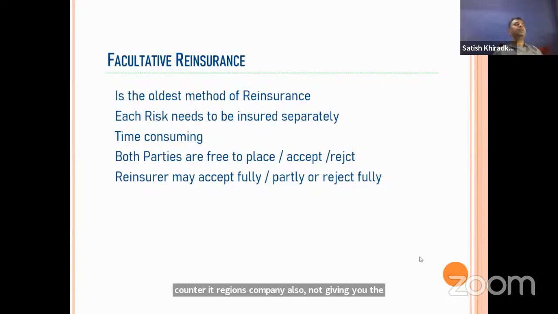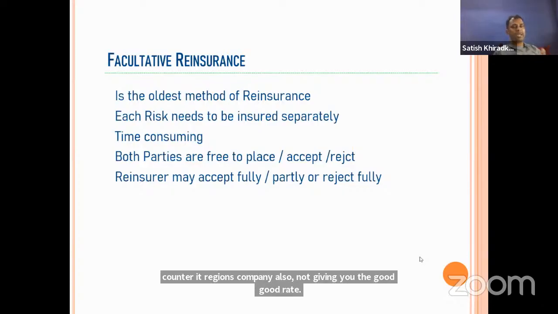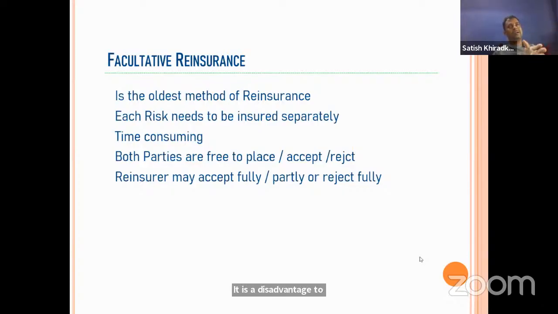Sometimes they may ask what the disadvantages are to the insurance company. Now, as madam told, if they ask you for disadvantages, then this is also correct. But sometimes they will ask whether it is to the insurance company or not to the insurance company.